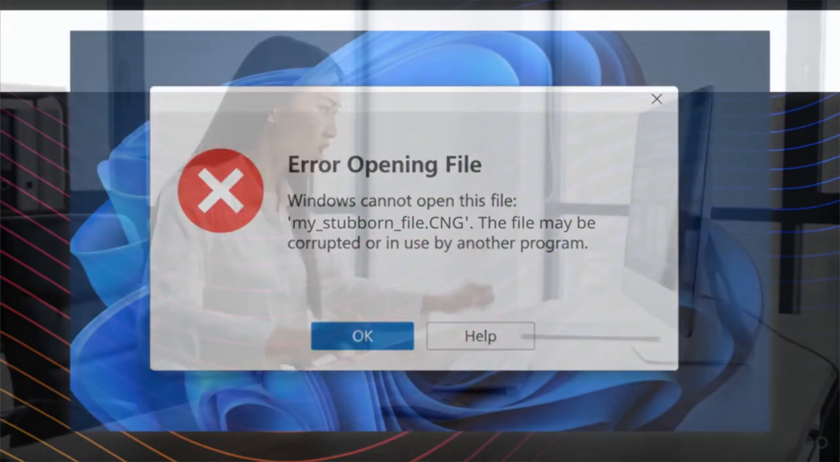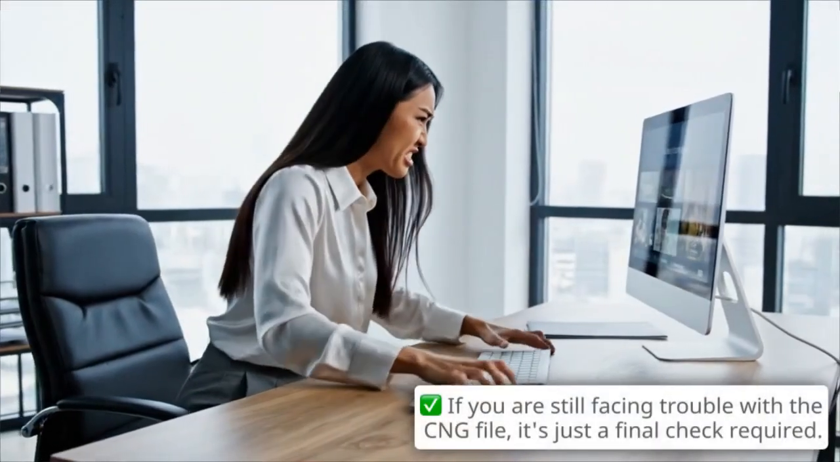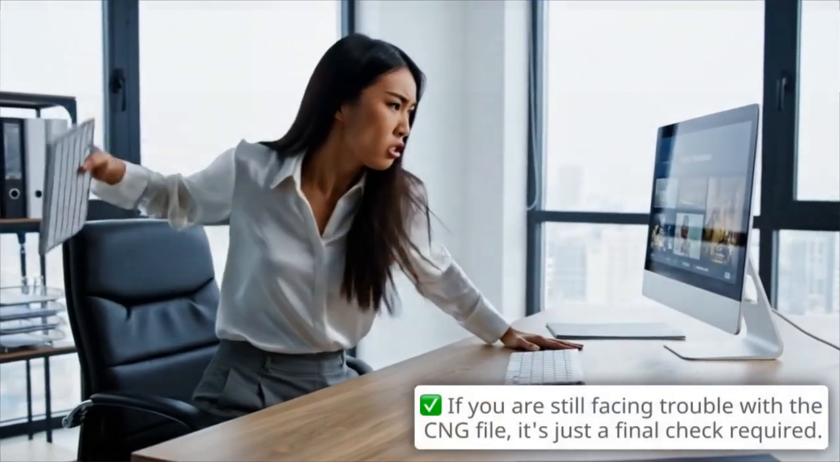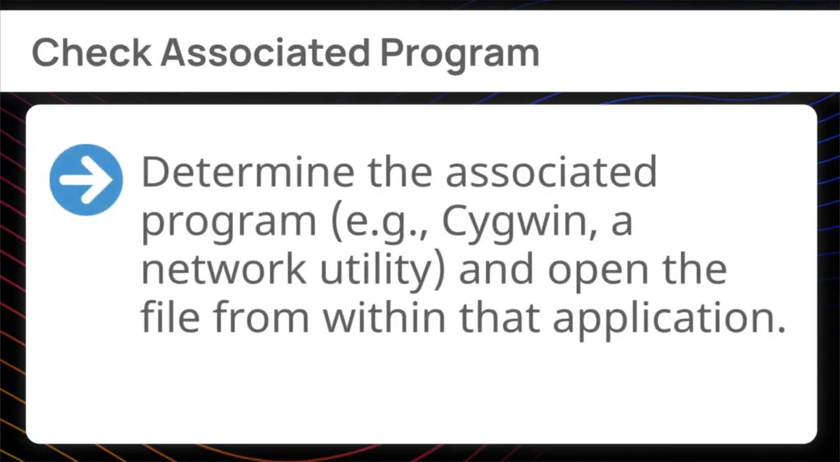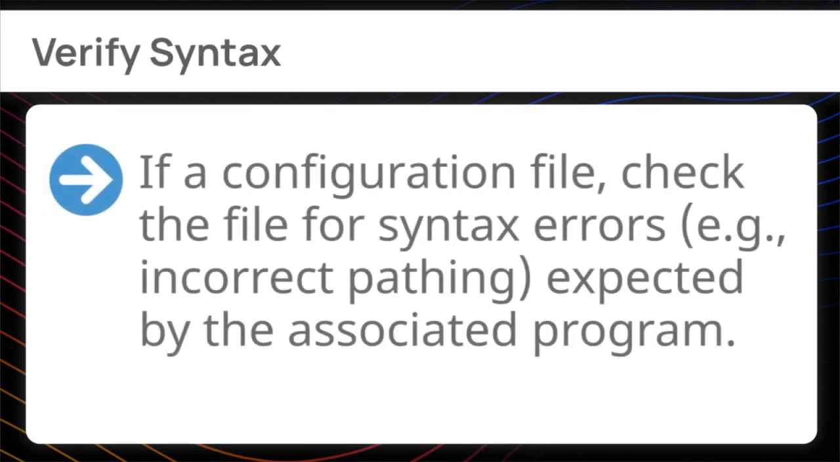Since the standard approach didn't work, it's time to get surgical. Let's quickly go through these 3 core troubleshooting procedures. First, use a text editor. Open the file using any text editor, like Notepad++, to view the content, as it is usually a plain text configuration file. Next, check the associated program. Determine the associated program, e.g. Cygwin, a network utility, and open the file from within that application. Finally, verify syntax. If it's a configuration file, check the file for syntax errors, e.g. incorrect pathing, expected by the associated program.